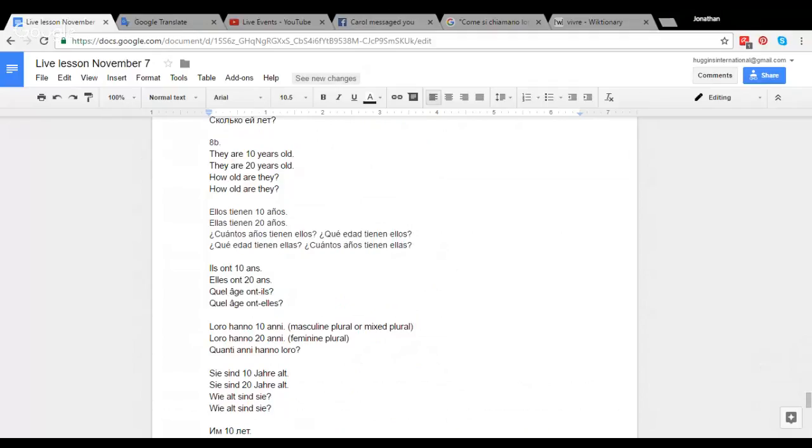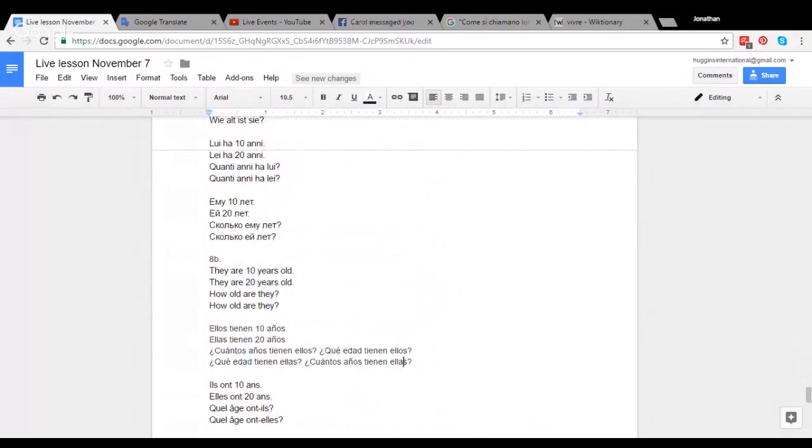Mis sobrinos, my nephews, tienen 12 y 10 años. They are 12 and 10 years old. Y les gusta jugar con Legos. They like to play with Legos. Y les gusta construir robots. They like to construct robots, for example.